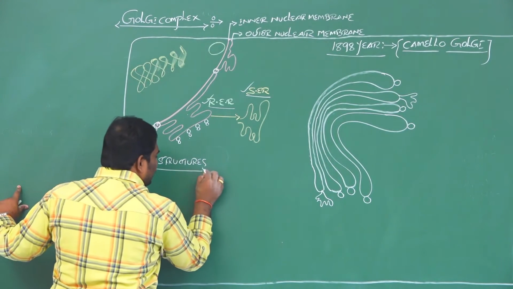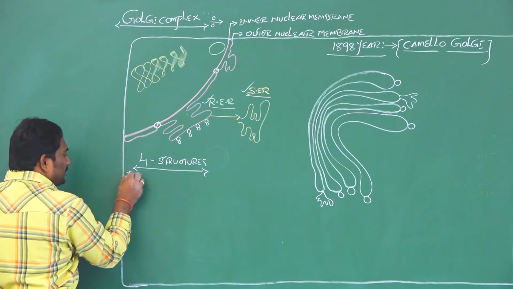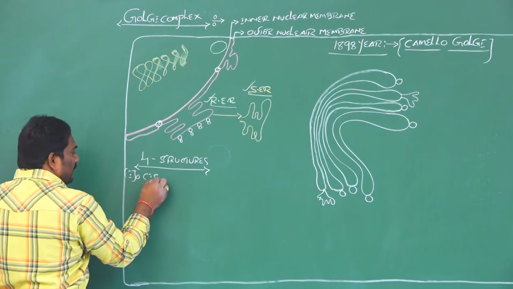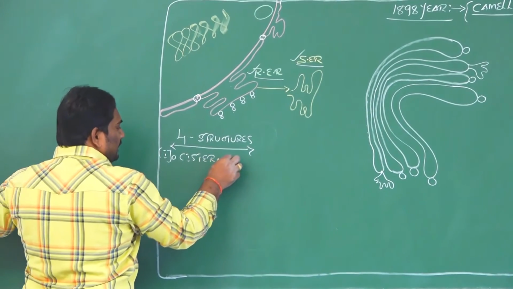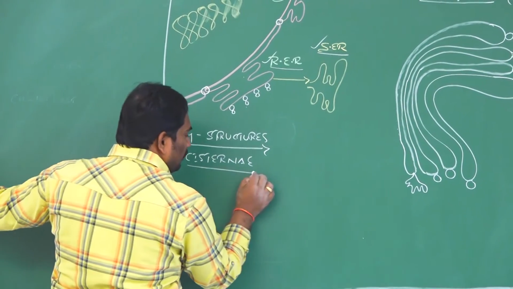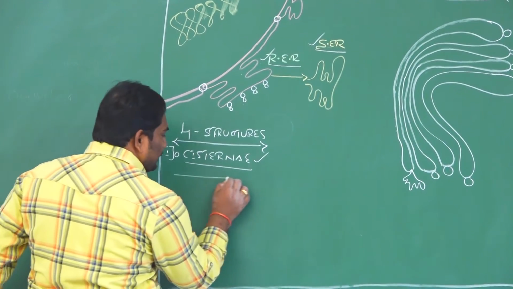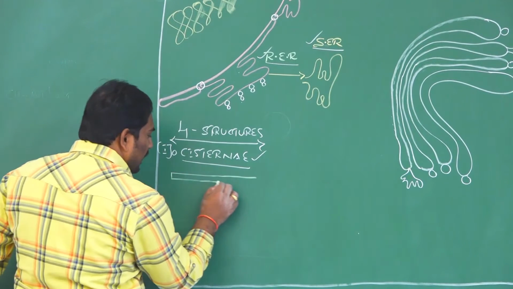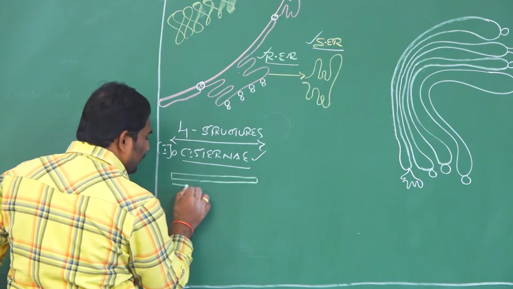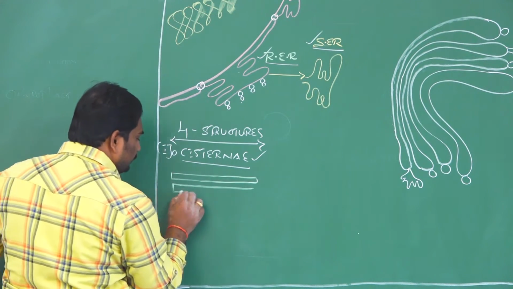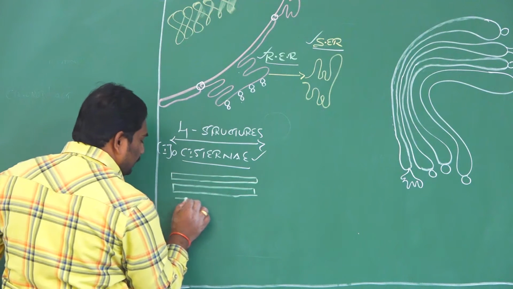The first structure is called cisternae. You know very well, the same component forms the endoplasmic reticulum. These are flattened structures arranged parallel to each other. These are sac-like structures.